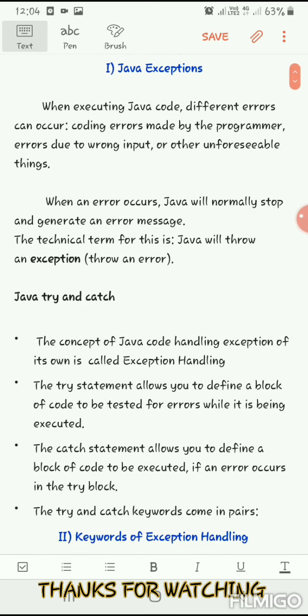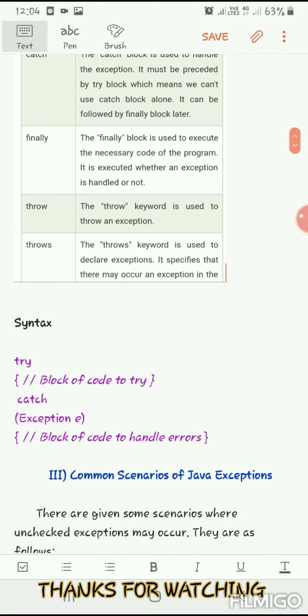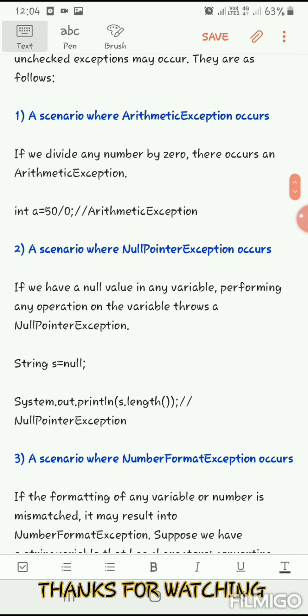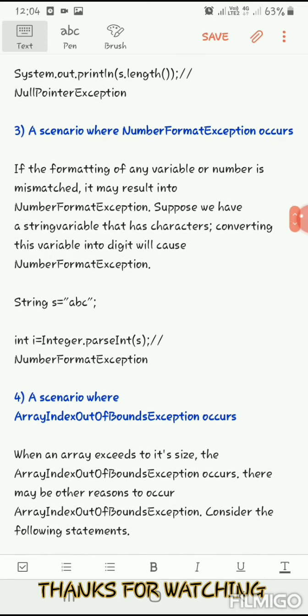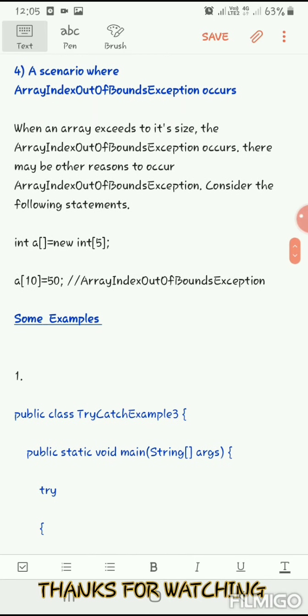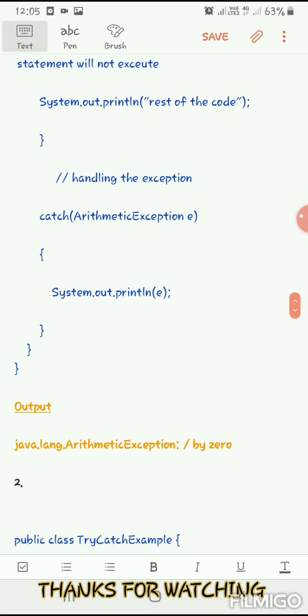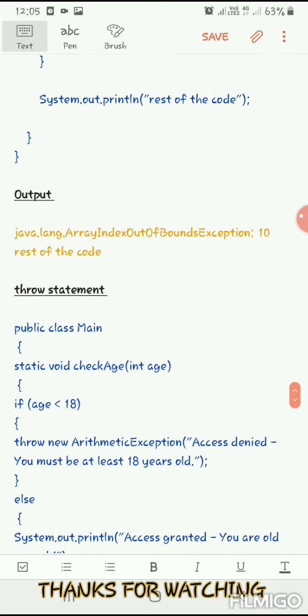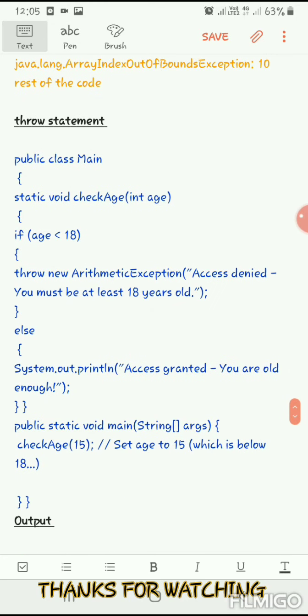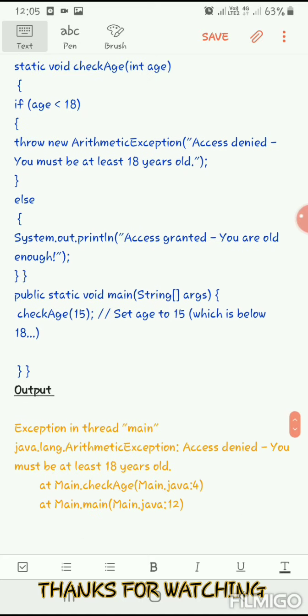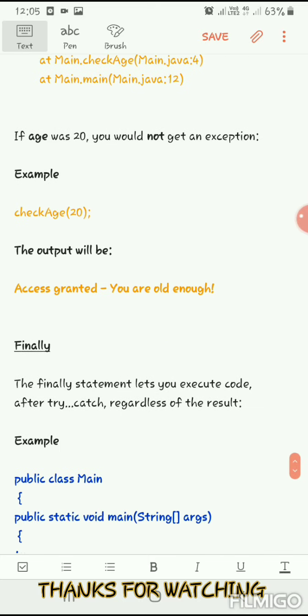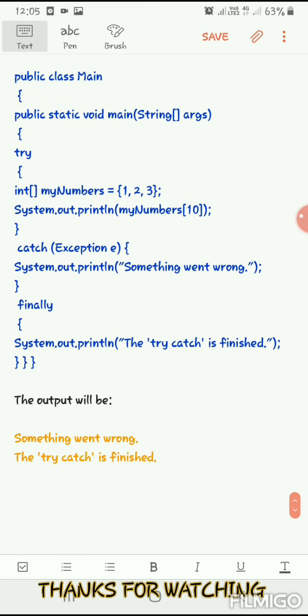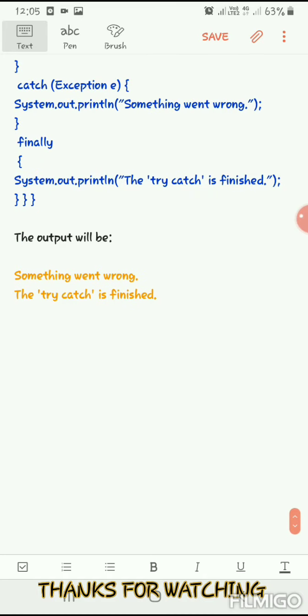So we saw Java exceptions, and we saw the scenarios of Java exceptions. We saw the main types. There are many types; here we have given 4. And we saw some examples. Now we saw the throw statement, and finally we saw the finally statement. So that is all about exception handling in Java.